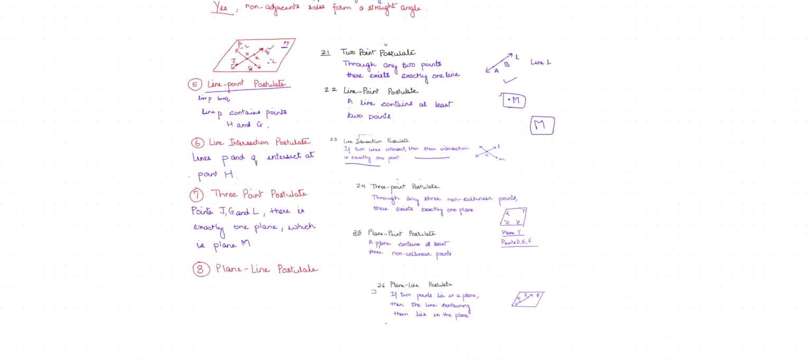So question 8 says plane line postulate, and we have to give an example of that.